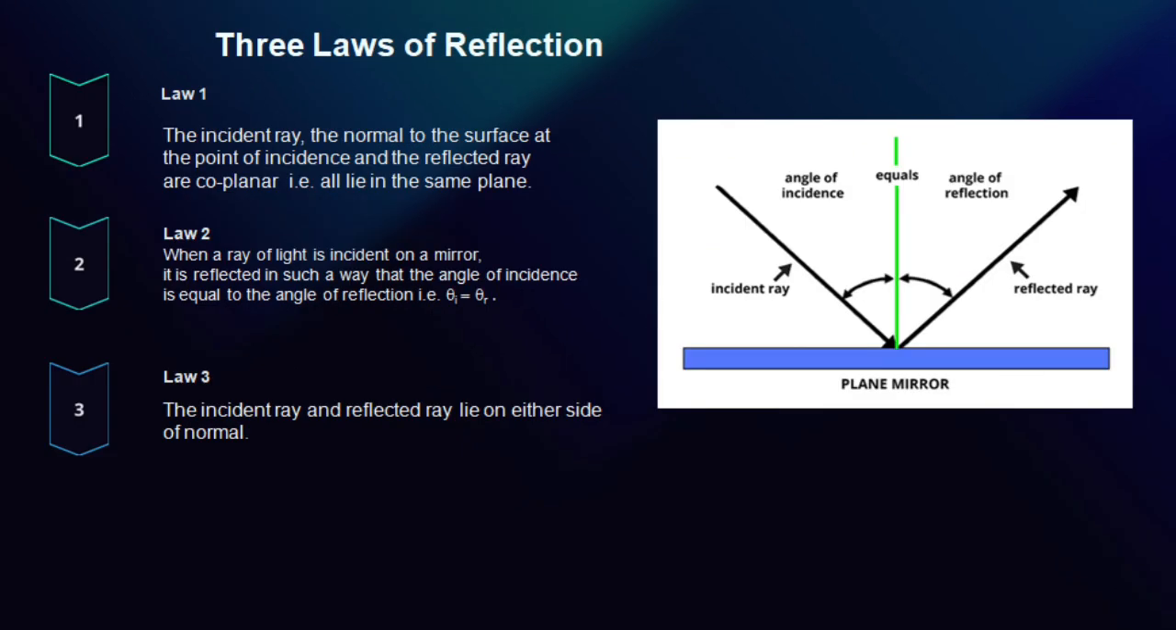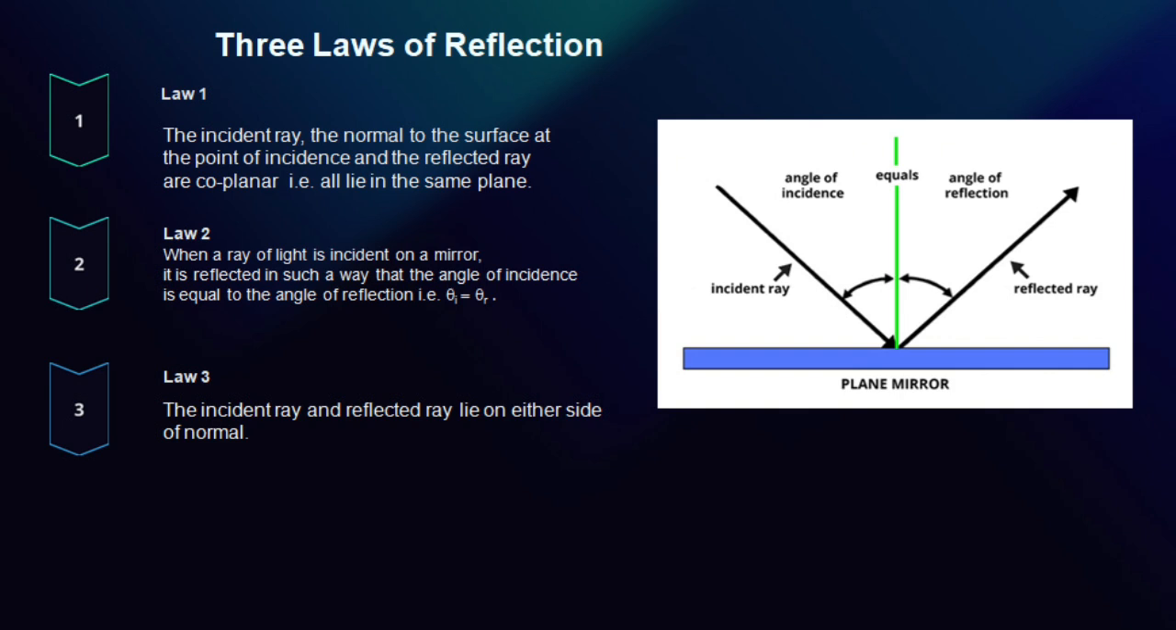Now let us move to some laws that govern the process of reflection. Basically, there are 3 laws of reflection. The first law is that the incident ray, the normal to the surface at the point of incidence, and the reflected ray are coplanar. This means that all the 3 lines are in the same plane.